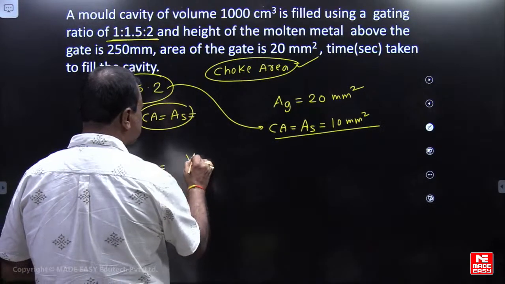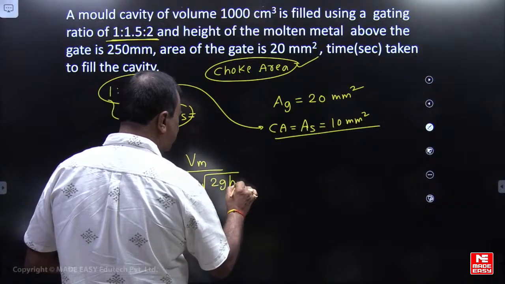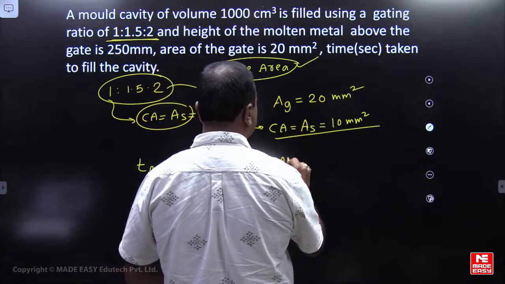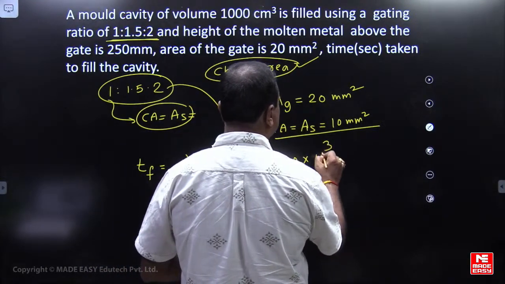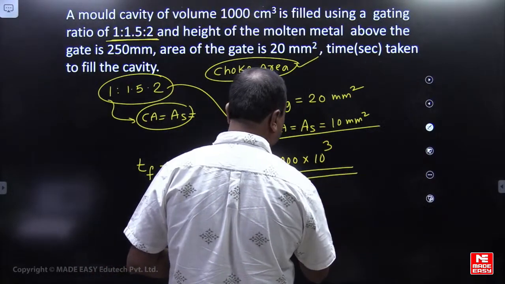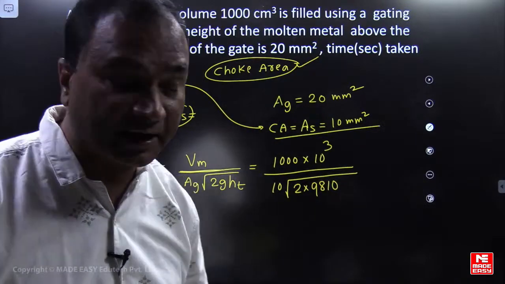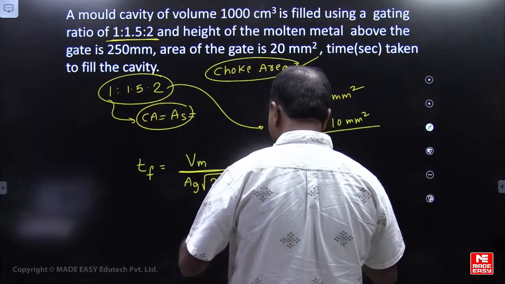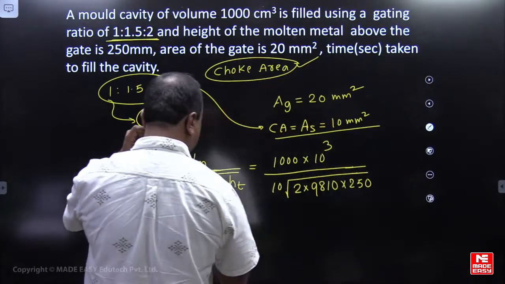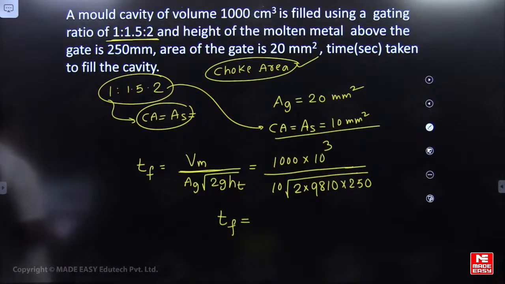So assuming top gating system, filling time equals volume of the cavity divided by area of the gate times root over 2gHt. So what is the volume? Check the units, sir: 1000 into 10 power 3, we are converting into mm cube. Area of the gate is 10 mm square, root over 2g, 9810 mm per second square. Ht is given how much? 250 mm is given. So from here, filling time in seconds, how much are you getting?